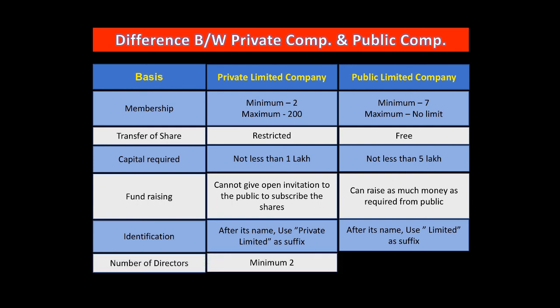For a private limited company, the number of directors required is only 2, as you have seen above for membership. For a public limited company, minimum 3 directors are required. Though minimum membership is 7, the minimum number of directors required is 3. Okay, so these are the basic differences between private company and public company.